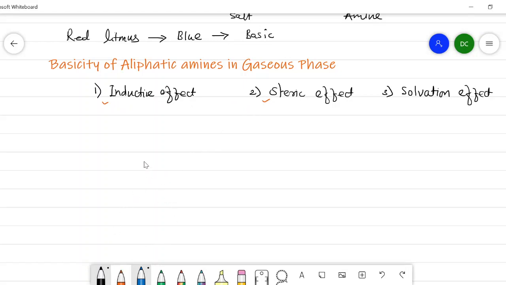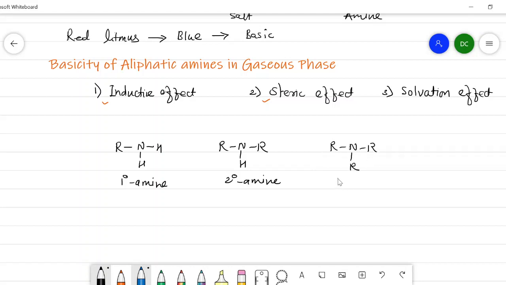Now we will draw the structures of aliphatic amines, that is primary, secondary and tertiary. So the first structure is of primary amine. For the second structure, I will write a secondary amine, and the third structure is of tertiary amine.